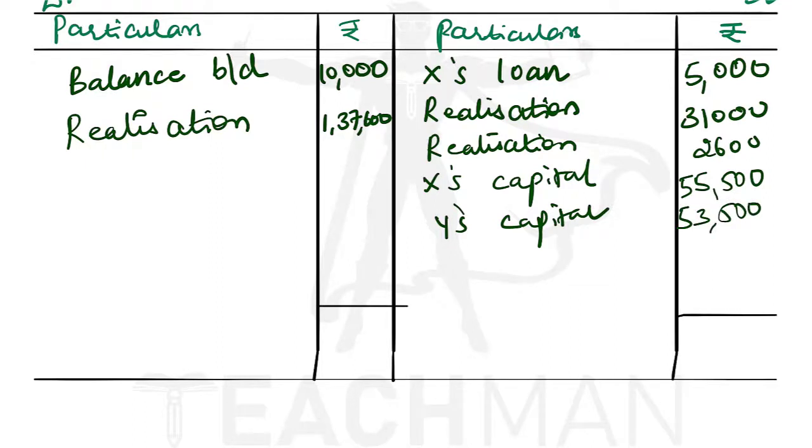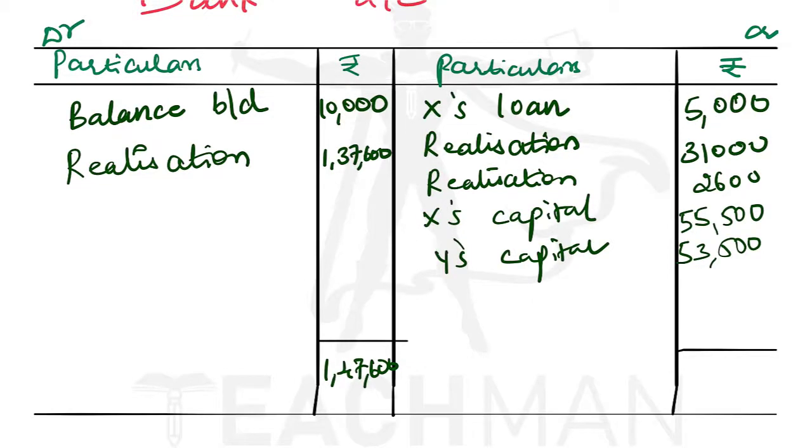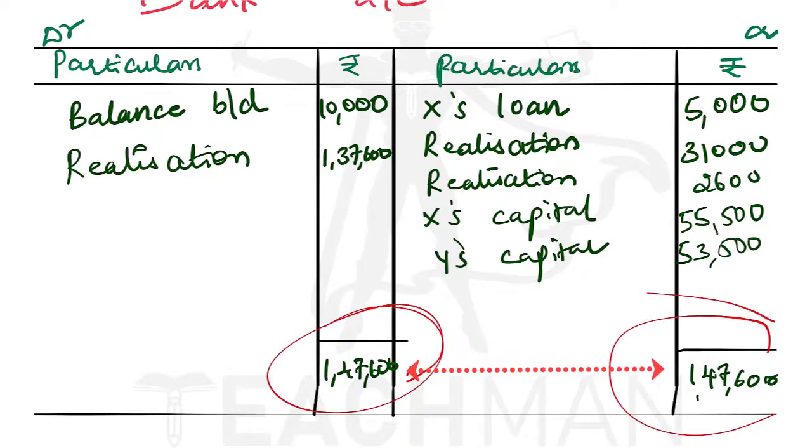First, it is preferable to tally the debit side. 1,37,600 plus 10,000 will give you 1,47,600. Now let us tally the credit side. 5,000 plus 31,000 plus 2,600 plus 55,500 plus 53,500 will give you 1,47,600. Since the debit side and the credit side are tallying, our sum is correct.